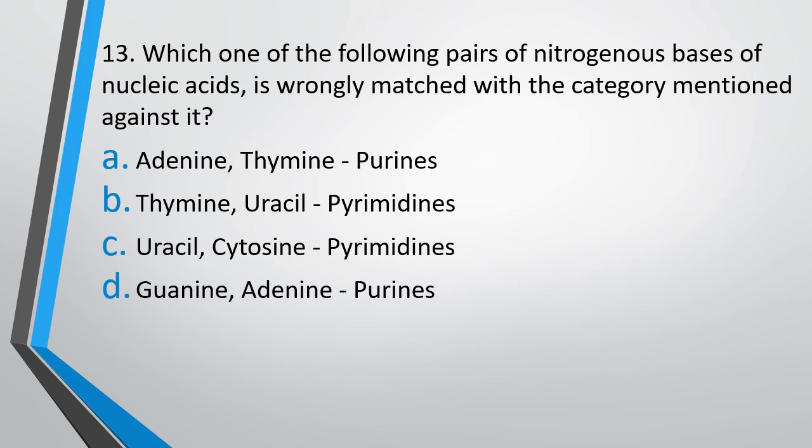Question number 13. Which one of the following pair of nitrogenous bases of the nucleic acid is wrongly matched with the category mentioned against it? Adenine, thymine, purines. Thymine, uracil, pyrimidines. Uracil and cytosine, pyrimidines. Guanine, adenine, purines. You have to find which is the wrongly matched category. The correct answer is option A. Adenine and thymine are not both purines. Thymine is a pyrimidine.